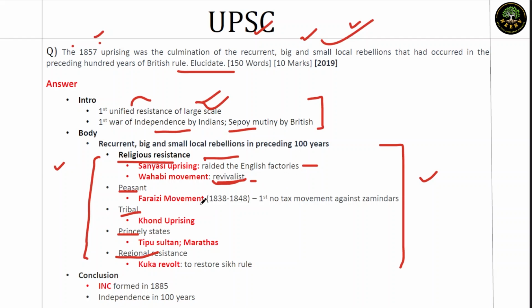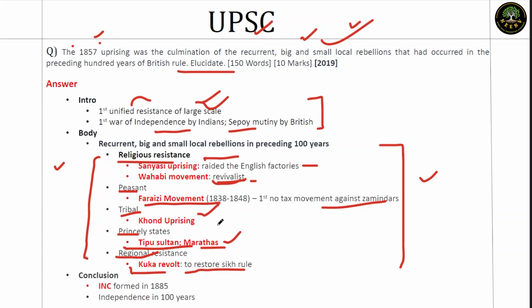Then the peasant resistance, we have a lot of resistance, but we are giving the Faraizi movement as an example. 1838 to 1848. It was the first no-tax movement against zamindars. From the tribal part, we'll give Kond uprisings. From princely state, the Anglo-Mysore War, Tipu Sultan. Anglo-Maratha wars from the Marathas. From regional, we'll give the Kuka revolt to restore the Sikh rule, that is in Punjab.